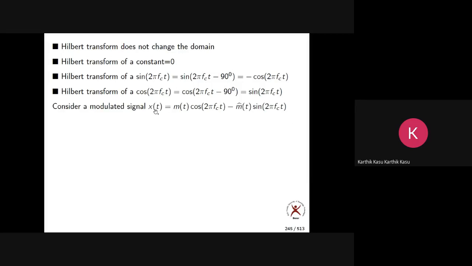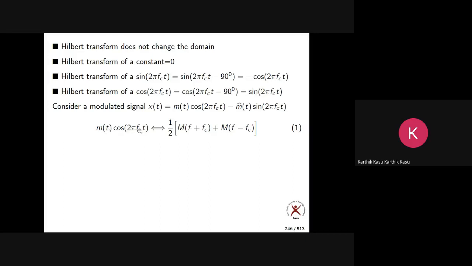Now let us find x of t. I am taking x of t as a signal: m of t cos 2 pi fct minus m hat of t sin 2 pi fct. Initially I am assuming x of t to be like this, and I want to find out what signal x of t is. These are all things we have studied already.